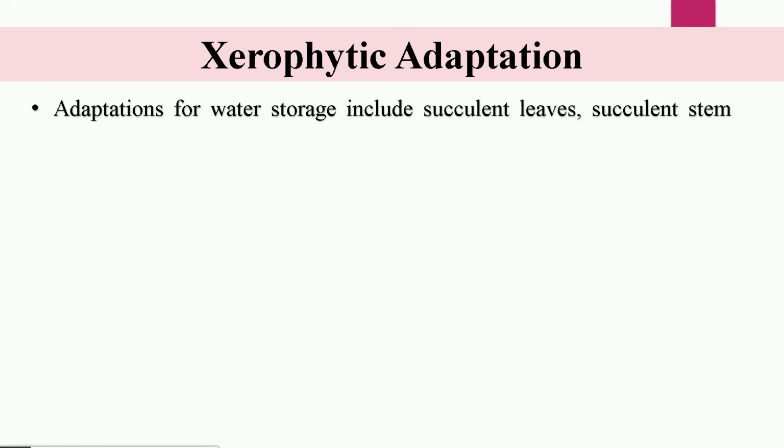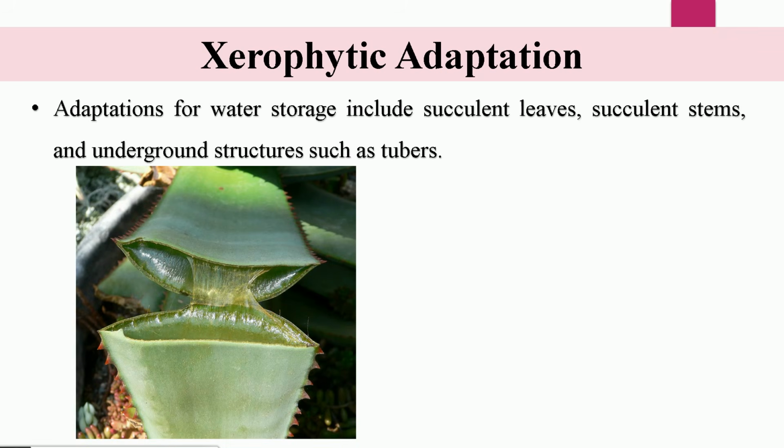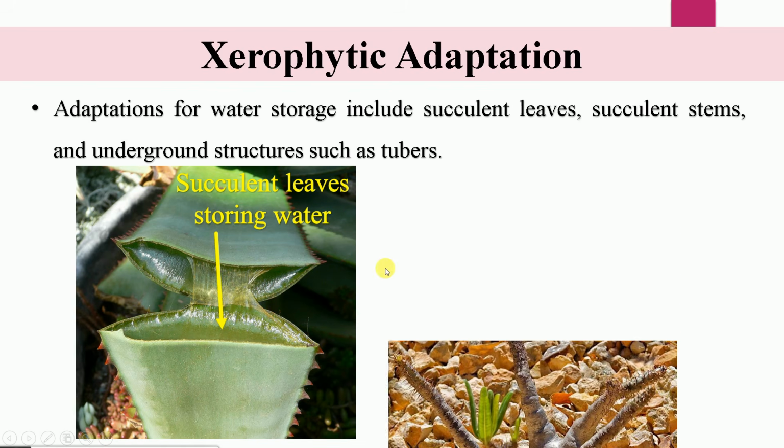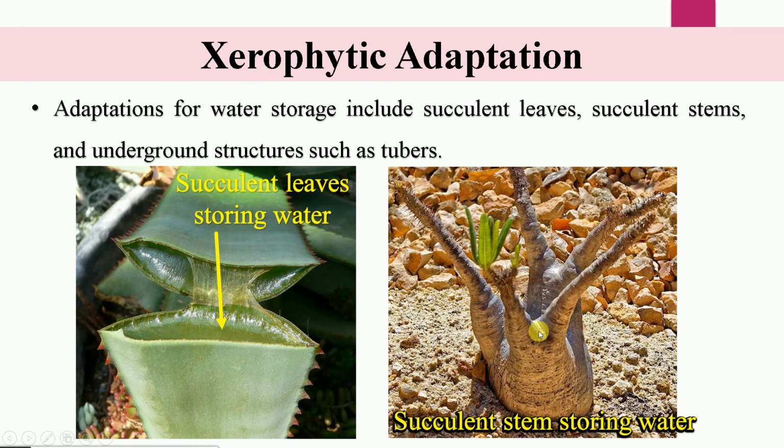And as xerophytes remain in scarce conditions of water, they develop many ways to store the water. They mainly store the water inside their succulent leaves or succulent stem. For example, in the case of aloe vera, you can see the succulent leaves which store the water in the form of gel. Or in this figure, you may see the bulk of stem which is filled with water.